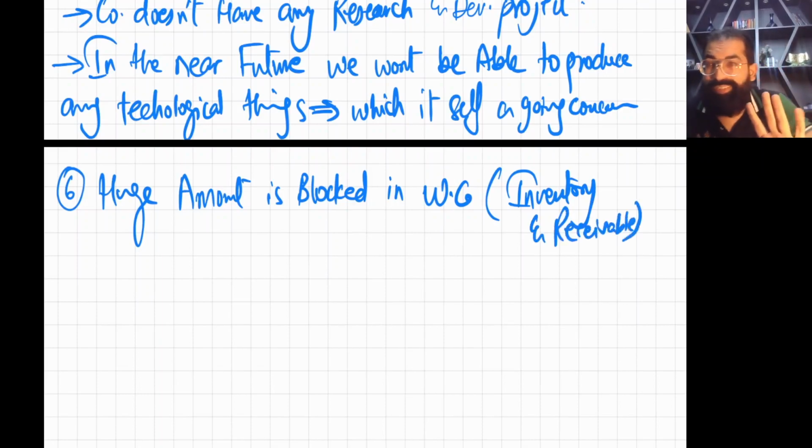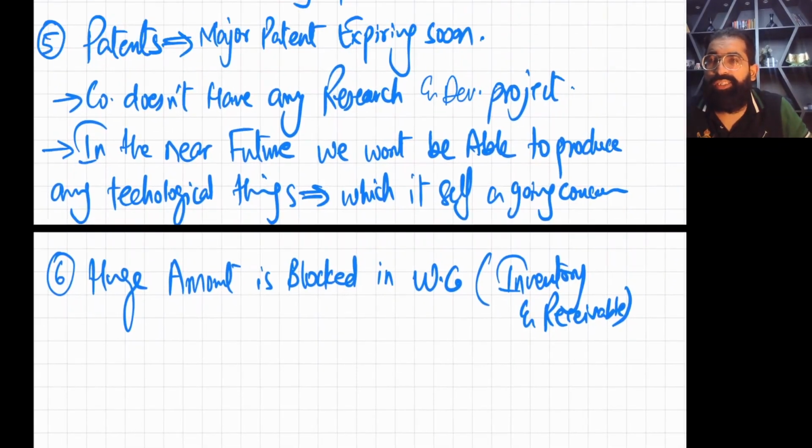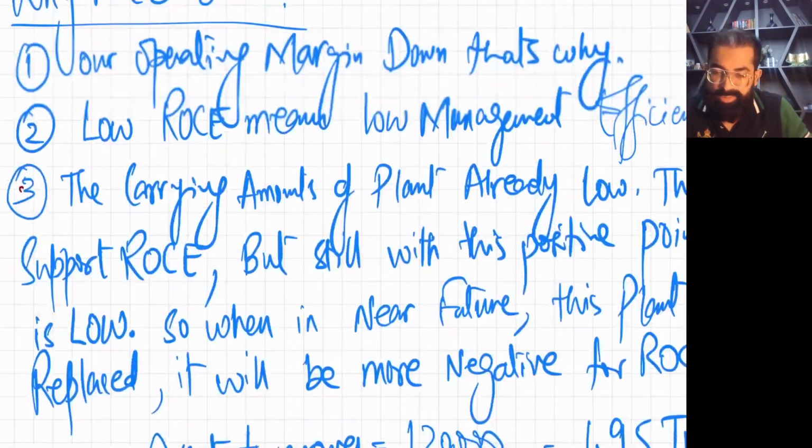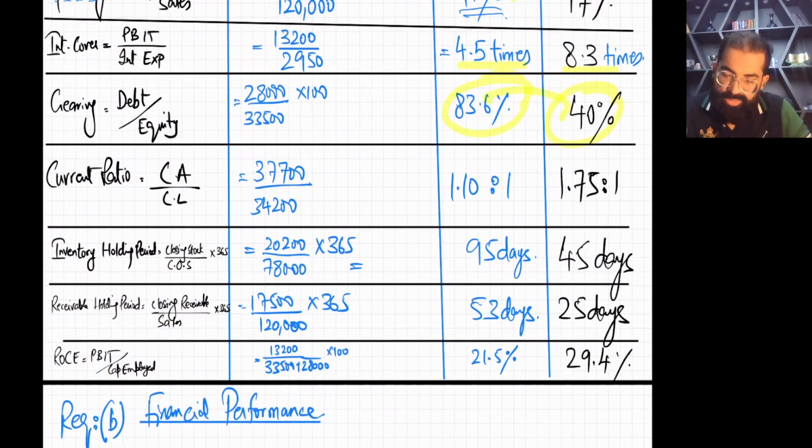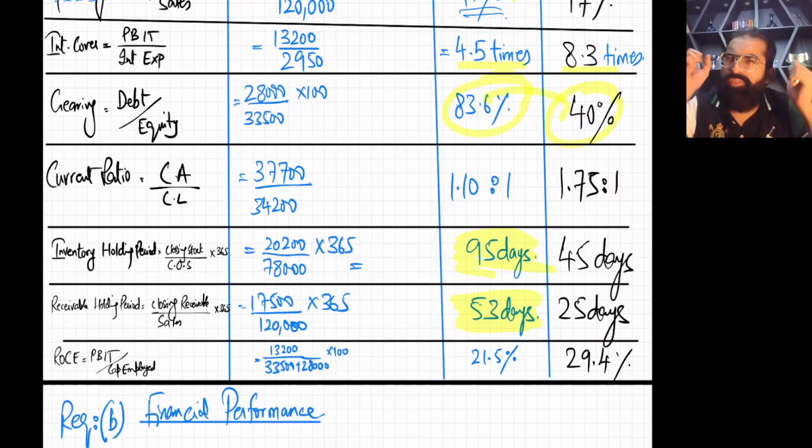The reason, let me give you the logic. Be active. The logic is high debtor days and high inventory days. This is the evidence: your inventory days and your receivable holding period are both double the industry. So that means you have invested a huge amount in inventory and receivables.